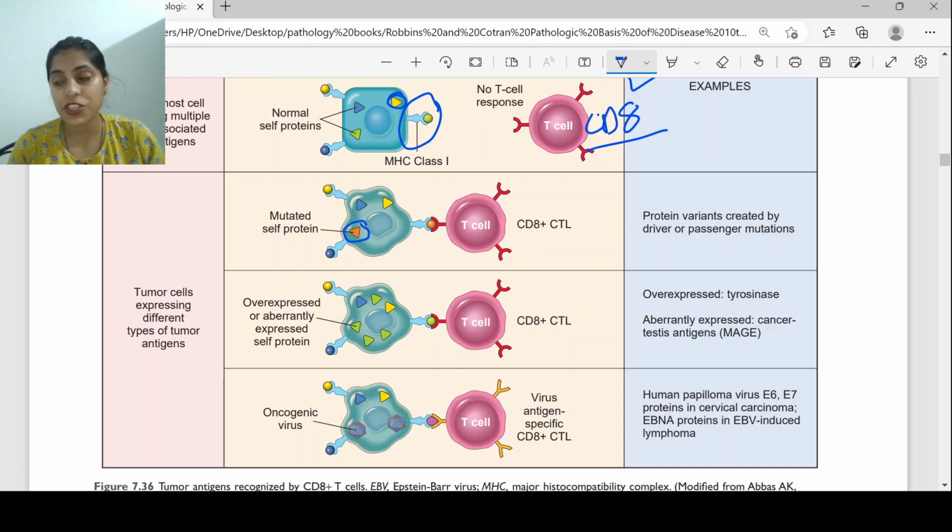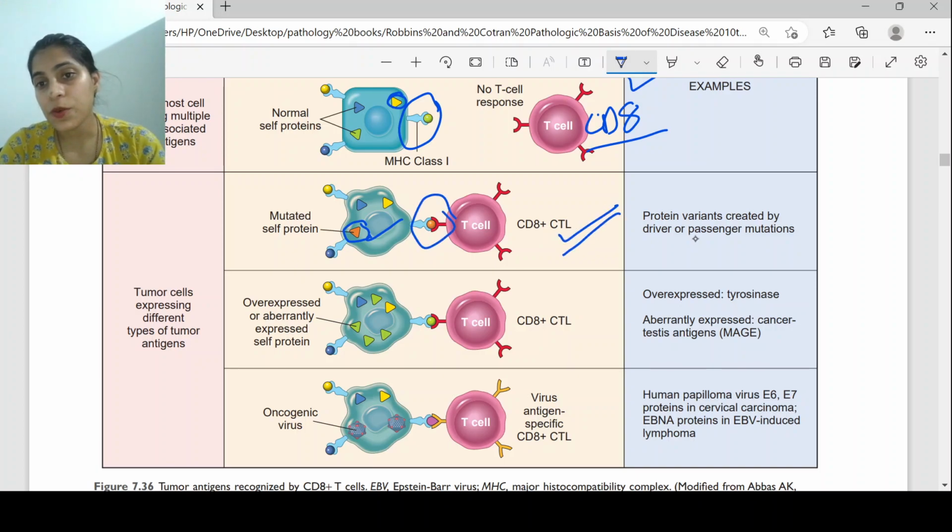For every driver mutation, there are a lot of passenger mutations that are happening, and those passenger mutations will eventually lead to expression of a lot of antigens over the tumor cells. This expression of antigens will help the CD8 T cells to recognize these tumor cells as foreign, and will lead to a strong immune response by the CD8 T cells.